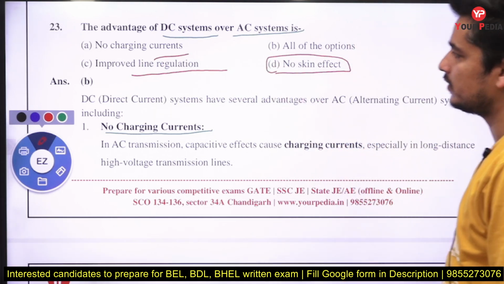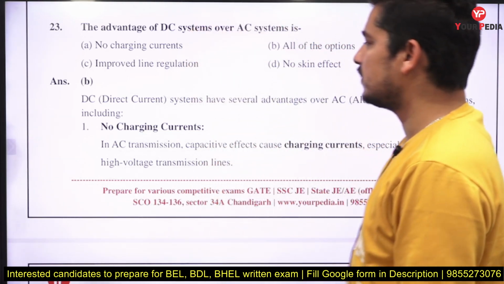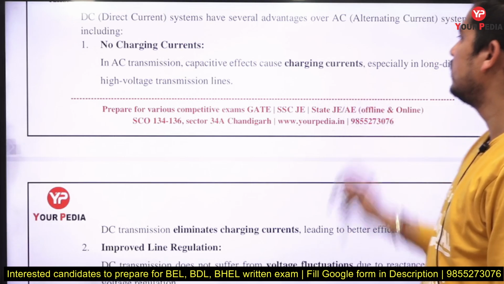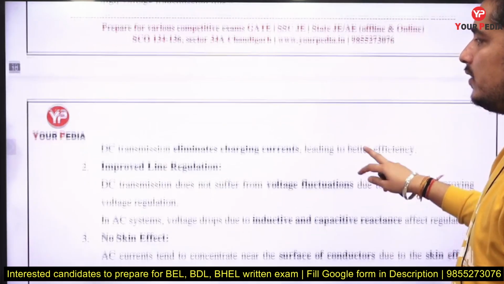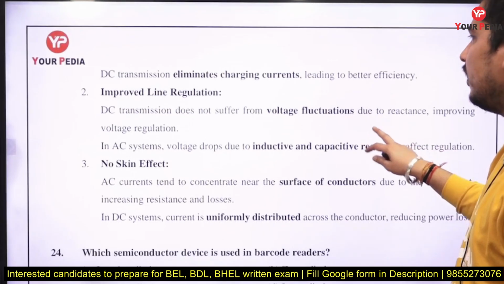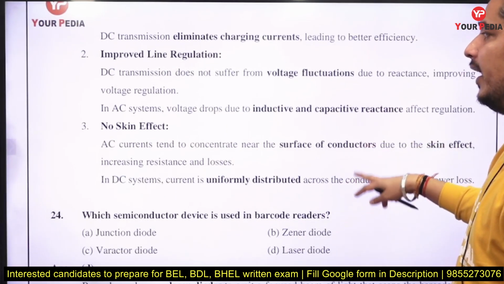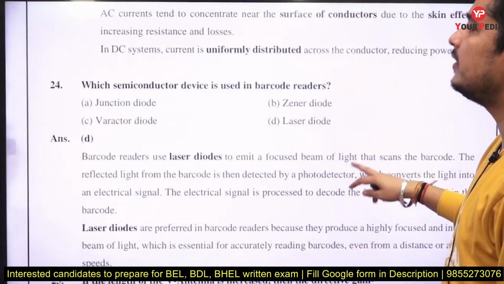So all options are correct. In AC transmission, capacitive effect causes the charging current, especially in long distance high voltage transmission, and DC transmission eliminates the charging current, leading to better efficiency and improved line regulation, right? And the skin effect is also not present in DC.